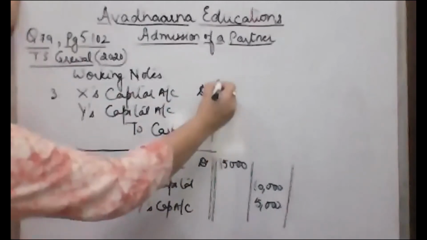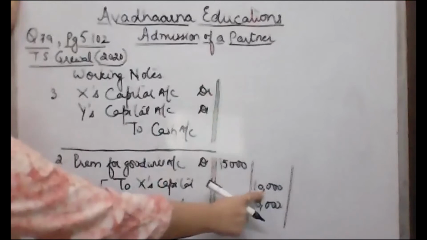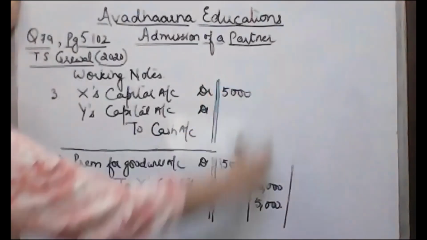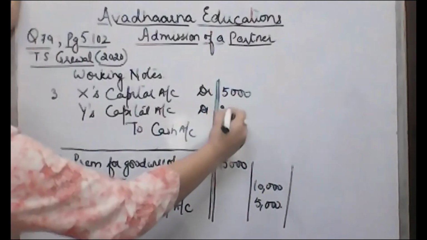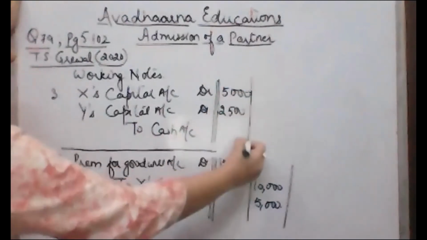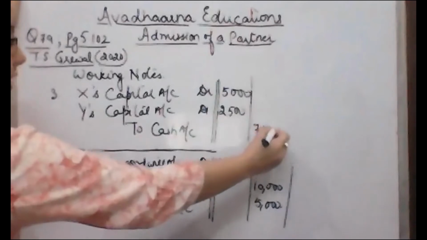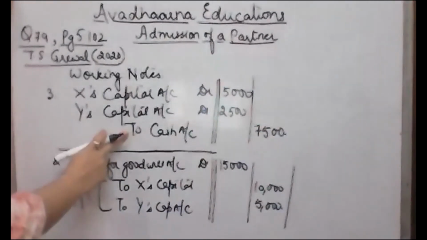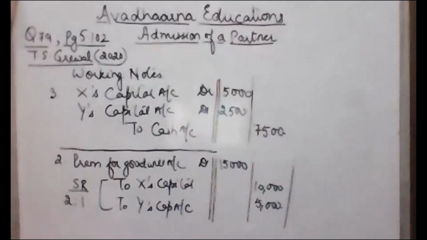So half of the amount is withdrawn. So half of 10,000, 5,000, half of 5,000, 2,500 and 7,500 will be credited in the cash account. This much amount of cash is going out of your business.